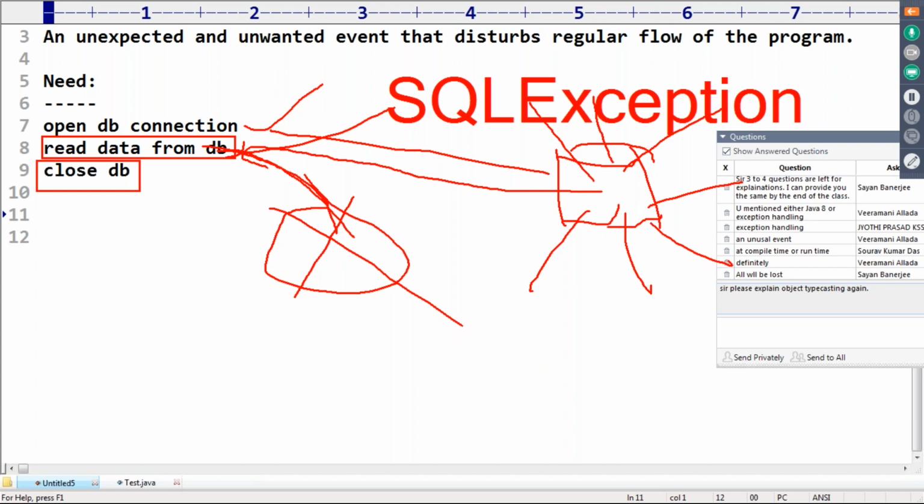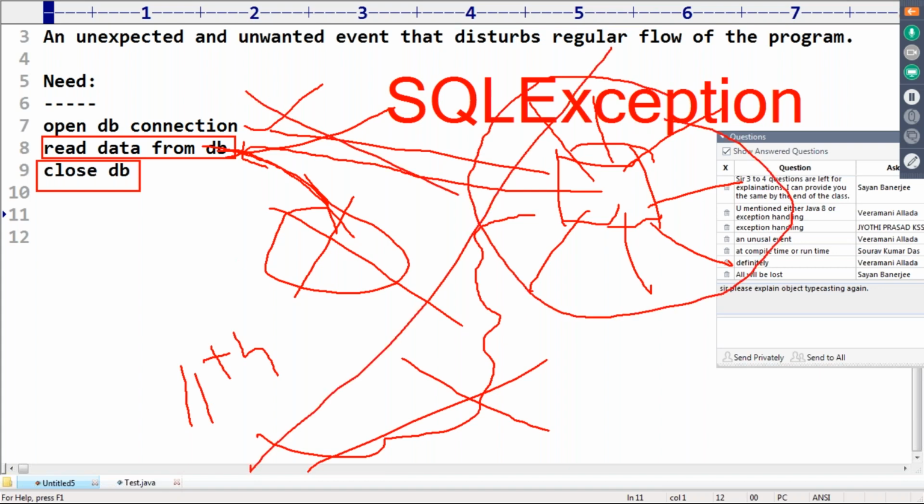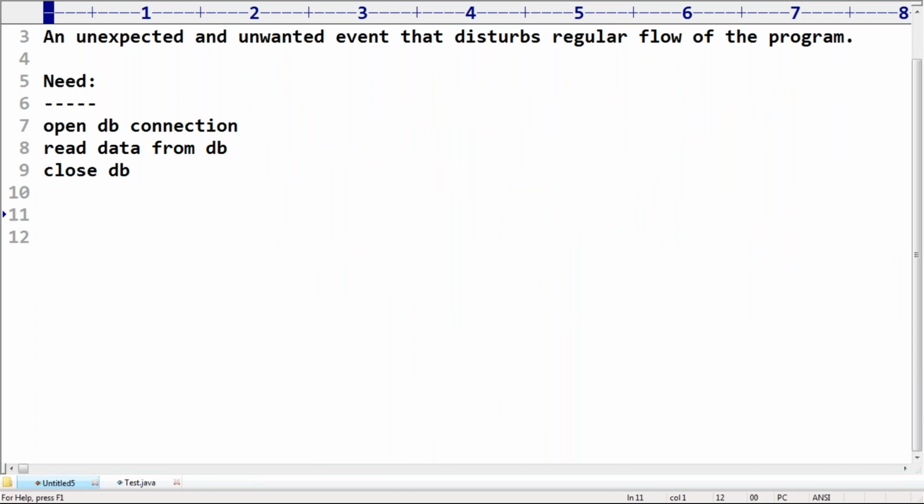If my database server supports only 10 connections at a time, and the 11th person comes to communicate with the database, it says: sorry man, you can't, because the maximum number of connections is already open. The total project will be down by default. Remember that. So if you are not closing the database connection, you are wasting one resource and blocking one resource, which is going to affect our project or our application. Are you able to understand?